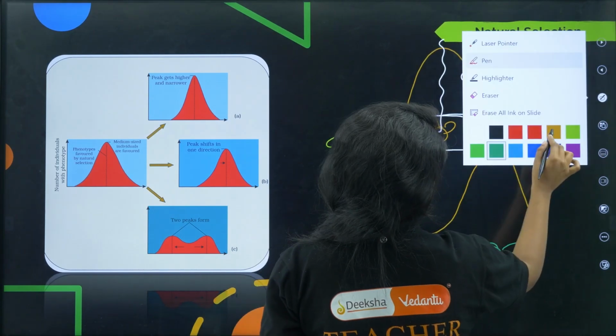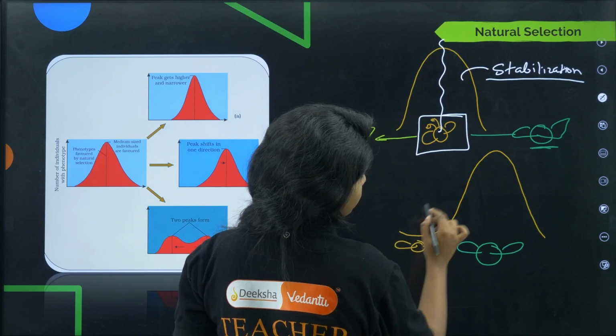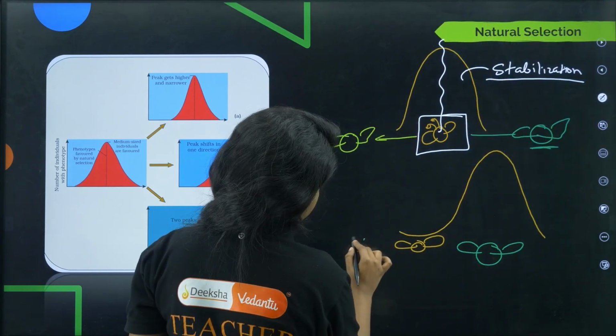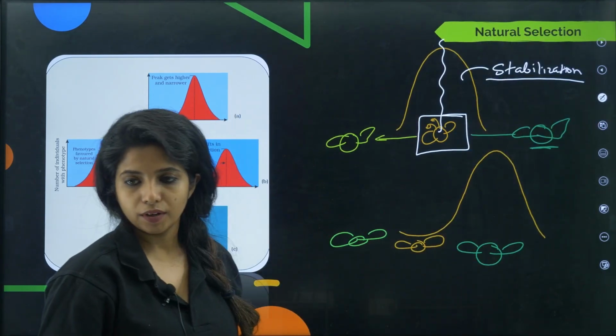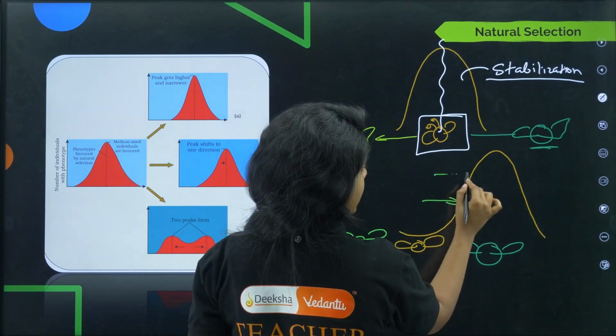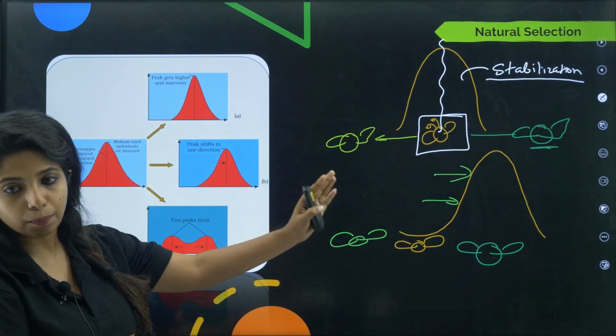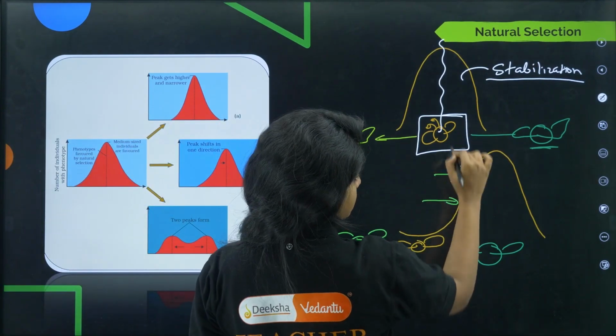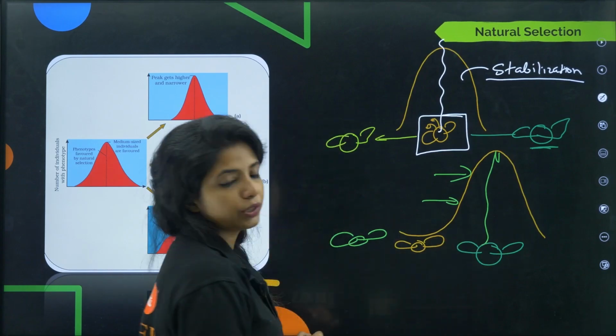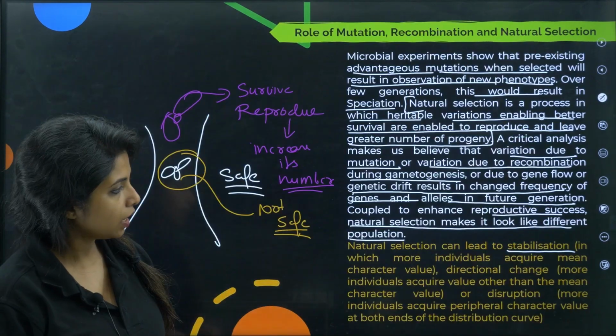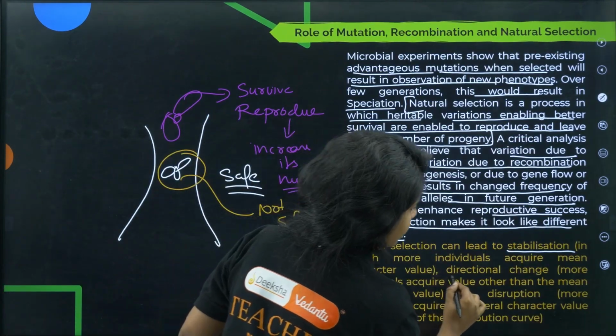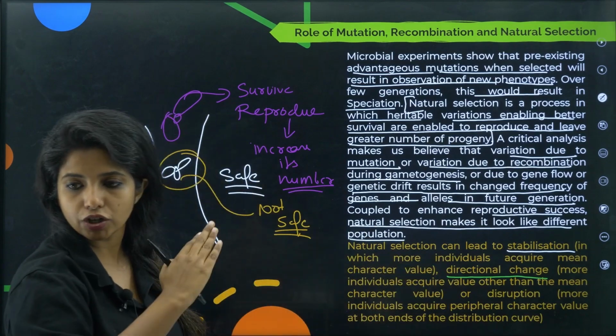The yellow ones are over here and the small green ones are over here. So there is a shift happening. The peak was here, but it has shifted to this area now. What do you call this? This is directional change, to one direction.